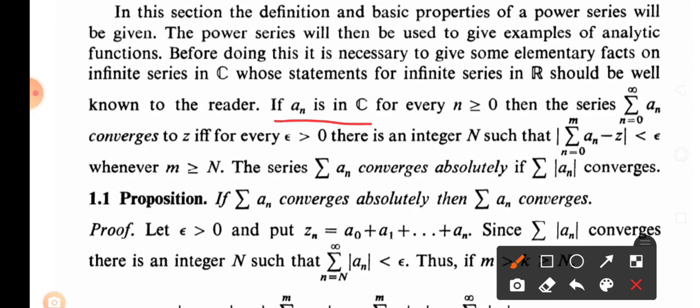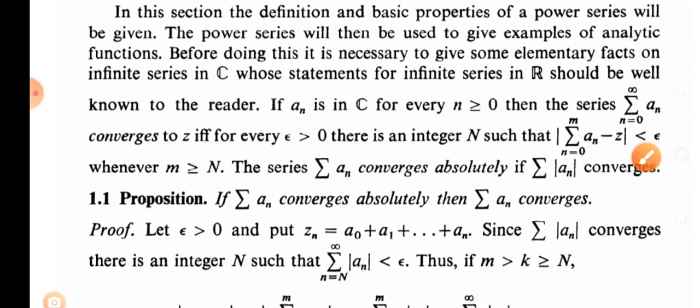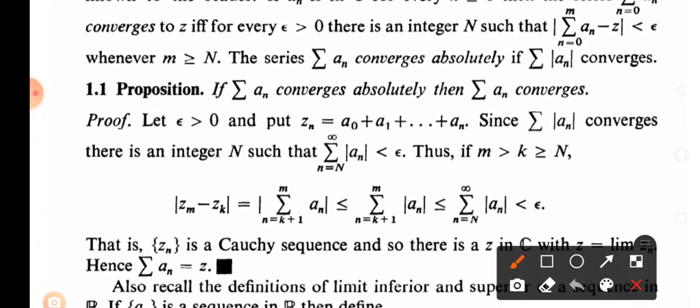Then we know the proposition, that is if the series is absolutely convergent, then it is also convergent, since absolute convergence implies convergence. Therefore we have the equivalence, that is absolutely convergent implies convergent, but convergent does not imply absolutely convergent. So here we see the proof, that is summation of an, a series in complex number which converges absolutely, then we have to prove that it is convergent. It is a very simple proof.